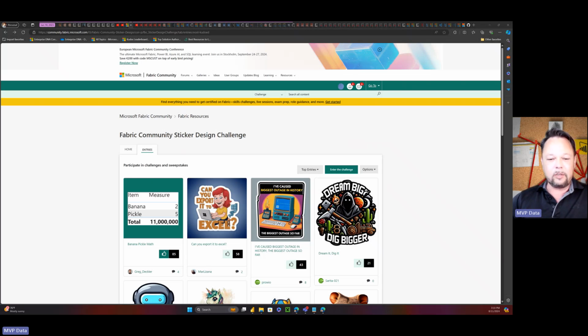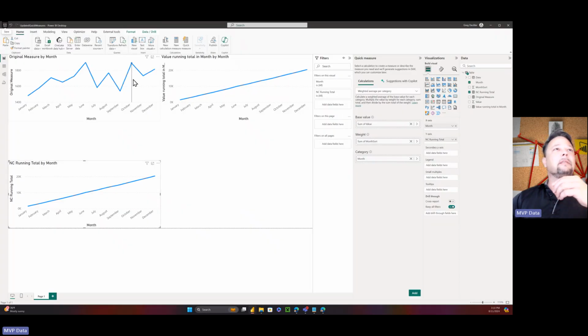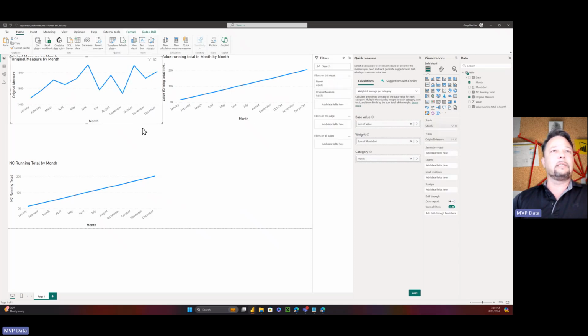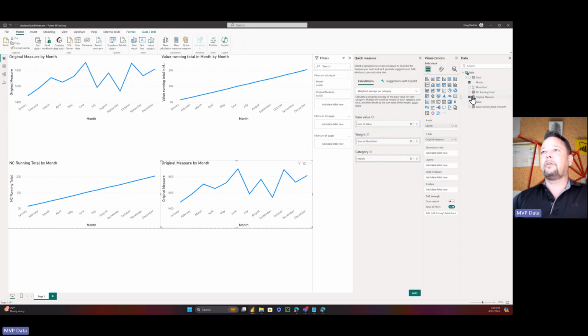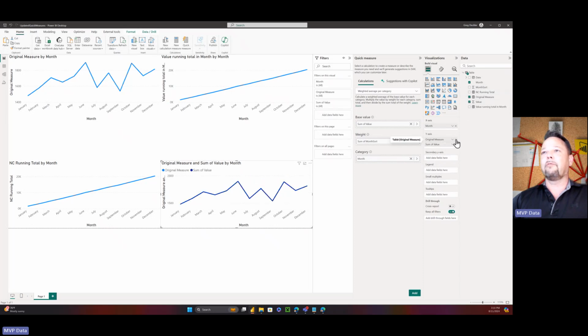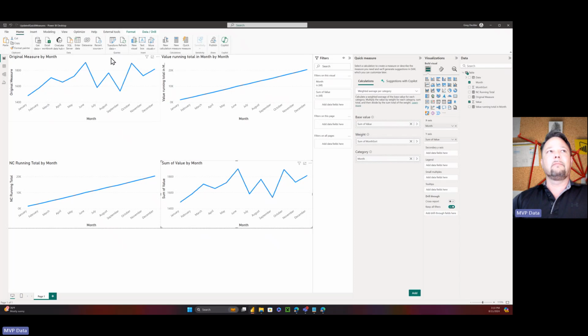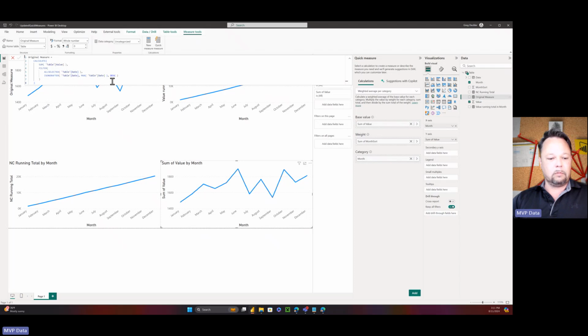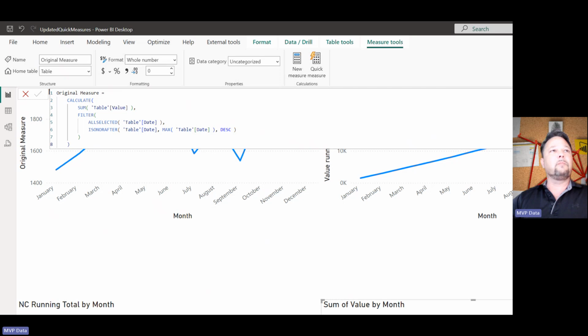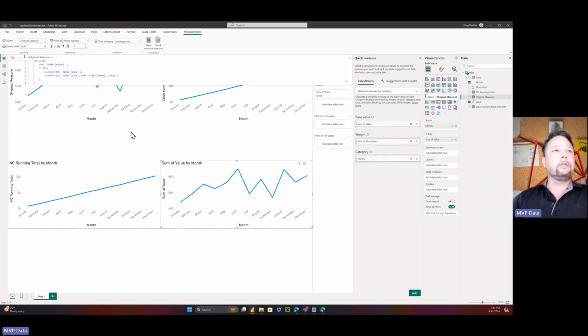All right, so let's get into this. Let me bring this up. This right here is the original. If I just take this and put in just the value instead of any measure, it says this is Microsoft's original formula for a running total: CALCULATE, SUM of table value, FILTER, ALL SELECTED table date, table date is on or after table date MAX, table date descending. That is the original formula.